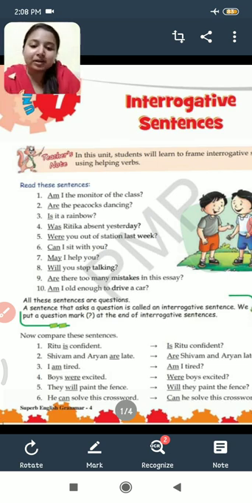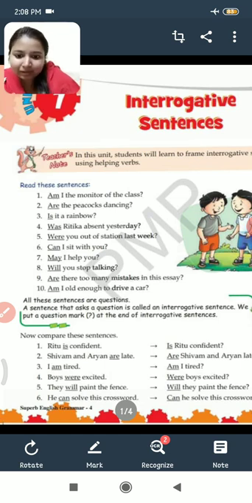Okay. And children, remember one thing, that whenever we frame any interrogative sentence, that sentence ends with a question mark. If a sentence is ending with the question mark, it means it is an interrogative sentence. And we call interrogative sentences questions. Interrogative can also be called questions. So, now let us see some of the examples of how interrogative sentences are framed using helping verbs.